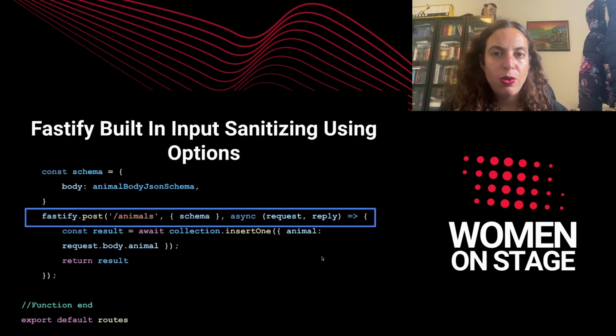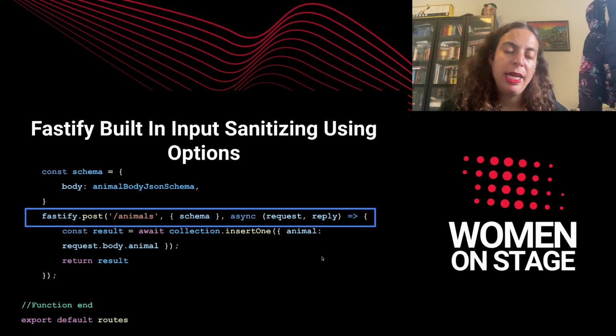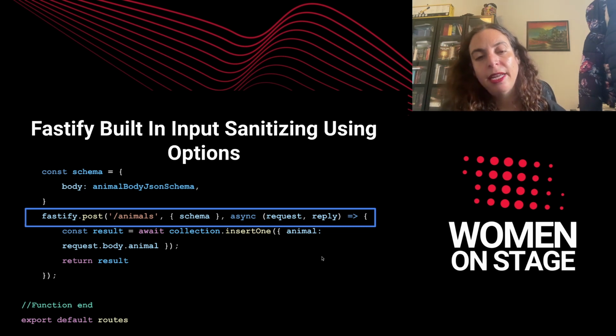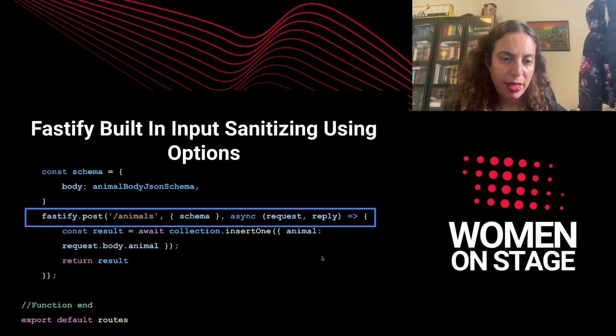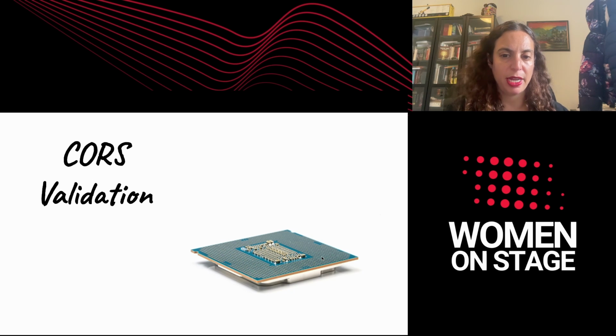But I want to show you another possibility for input sanitizing, which is built in Fastify. Look here, this is a post request that we've done in order to insert a record to the database. And here in the options section, I can transfer a schema. And if I receive a request body which does not match that schema, then the request is going to fail. So this is a really nice way to do that in Fastify, and you can definitely use that.